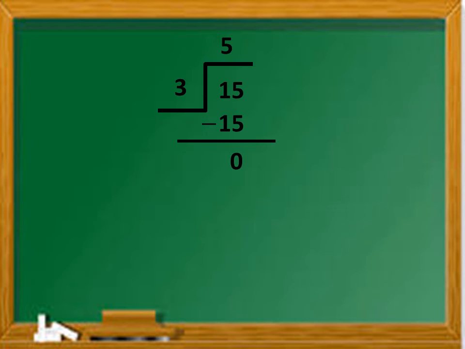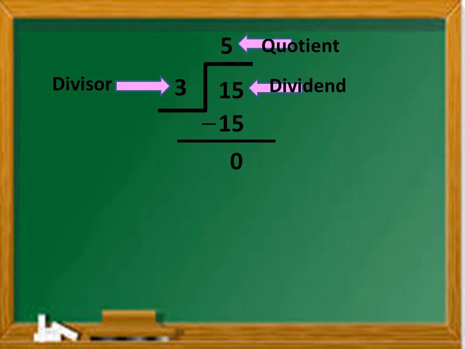Here 15 is the dividend, 3 is the divisor and 5 is the quotient. When we are dividing 15 by 3, we are getting 0 as remainder.